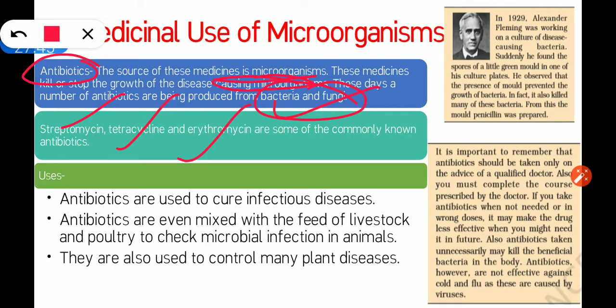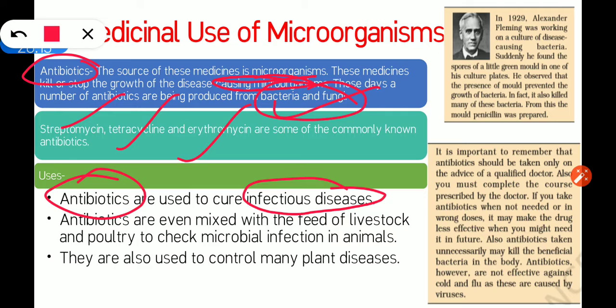So what are the uses of antibiotics? We will see. Antibiotics are used to cure infectious diseases. Infectious disease means the diseases that are caused by infections, means the diseases which are communicable. Communicable means the diseases that can spread from one person to another. So these are called infectious diseases, and these infectious diseases are cured by antibiotics.